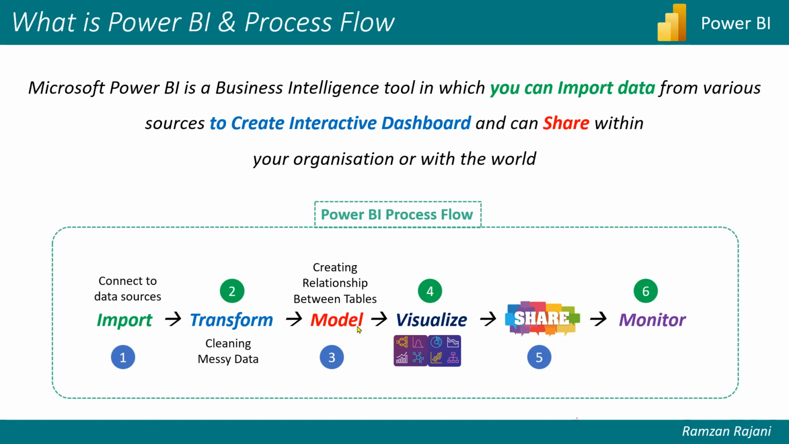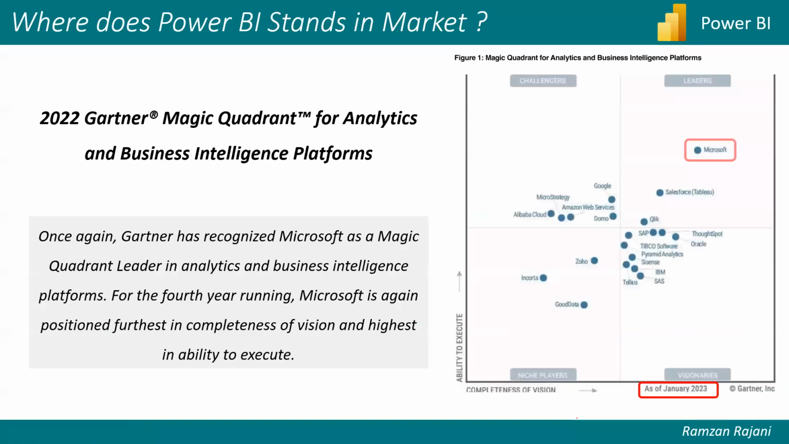After importing, then normally we create the model. Means if you are importing two or more files in Power BI, you will create the relationship between them. And after creating the relationship, you will visualize the data. Means you will create charts on that. And after that, we will be sharing that report with other people. Got it? So basically in Power BI, the first step is import the data, then you clean the data, you create the relationship, you visualize the data, and then you share the data. These are the common steps which we perform in Power BI.